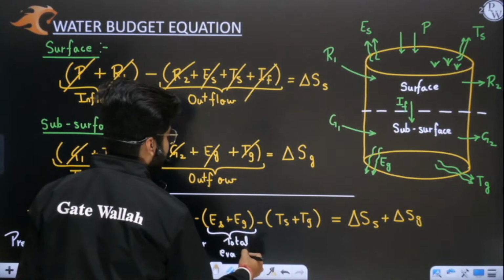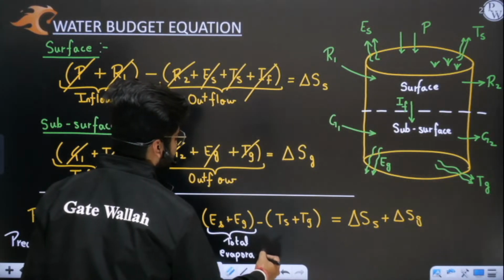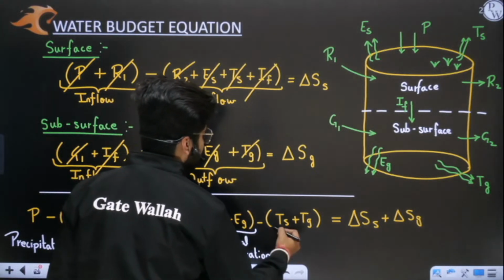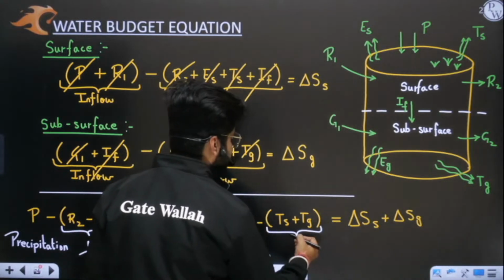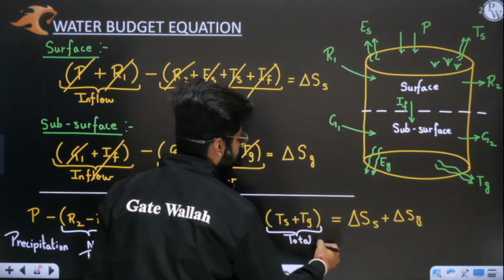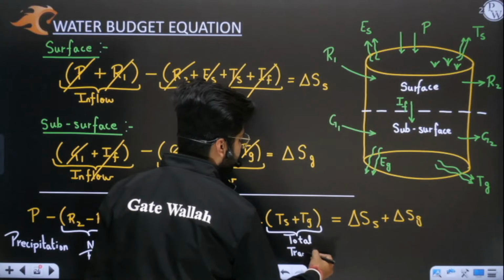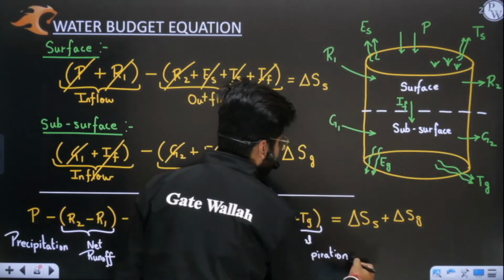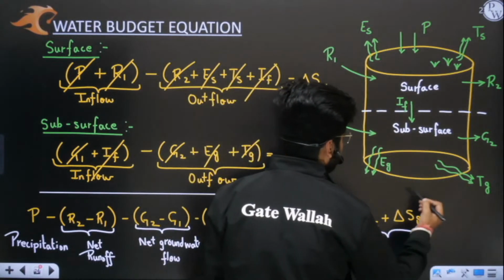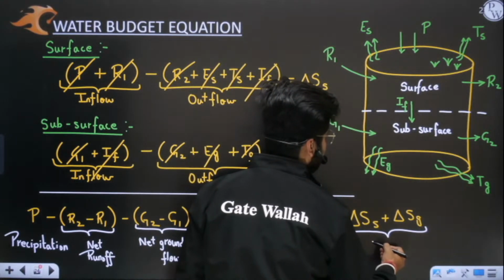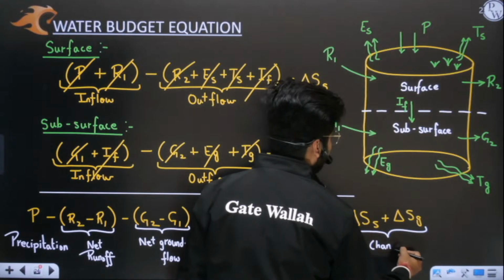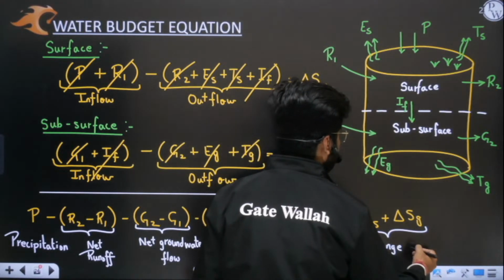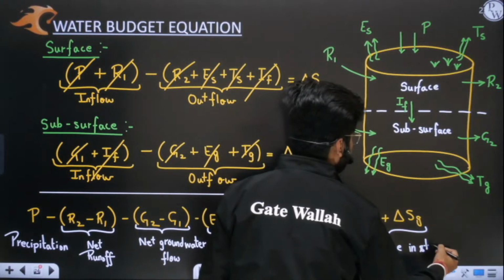I hope this is very clear to you. What is this? This is total transpiration. And this is net change in storage, or simply change in storage, in both places, surface and ground.